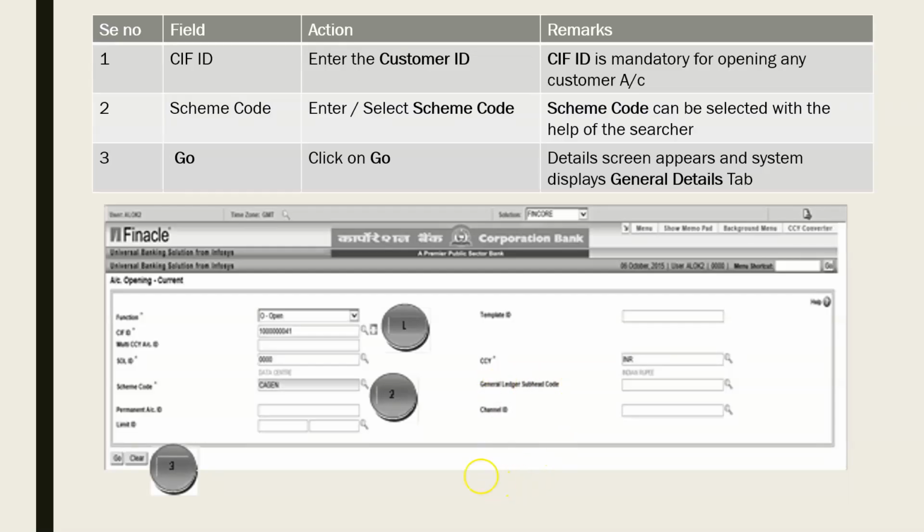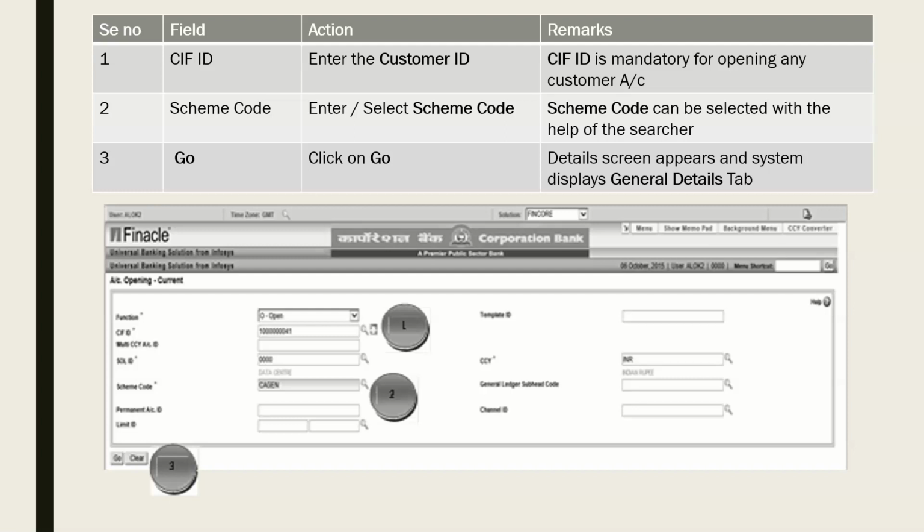So this is the field here. You can see customer ID, we enter here, right? CIF ID, that is the customer identification code, customer information file, or some people call it CIF also, depending on the terminology you're using in the bank. CIF ID is mandatory for opening a customer account, and I've shown you various PPTs on how to create a CIF, whether it is retail or corporate, and what all fields are to be visited.